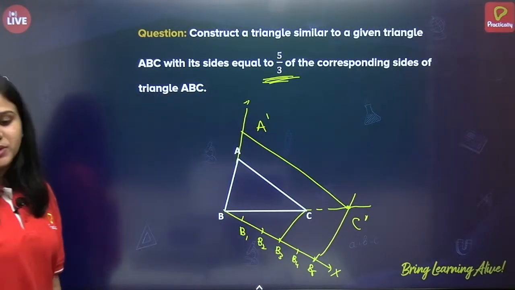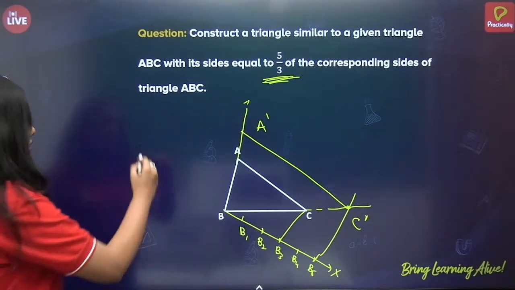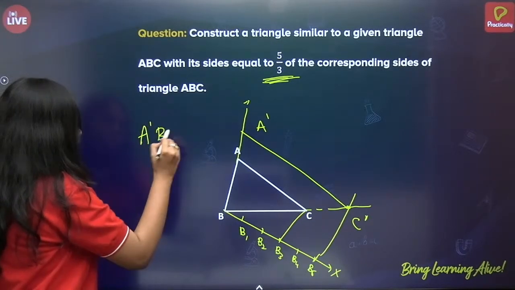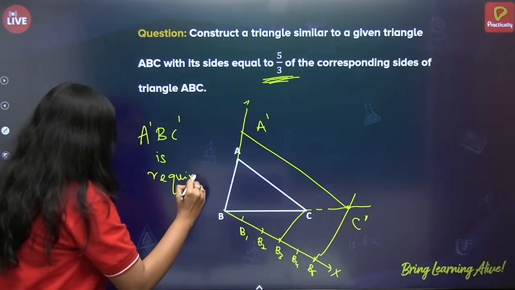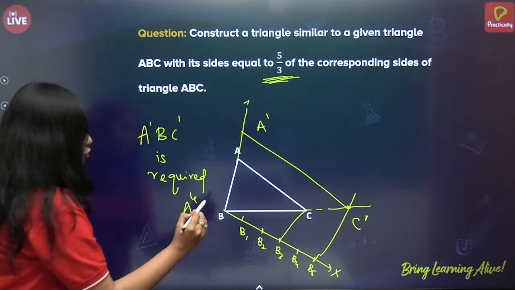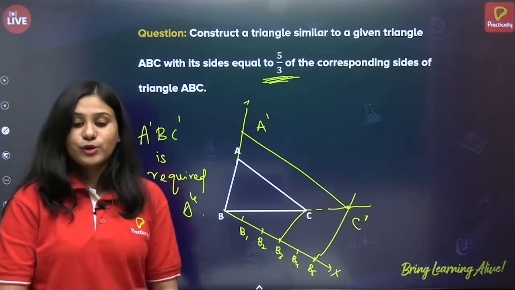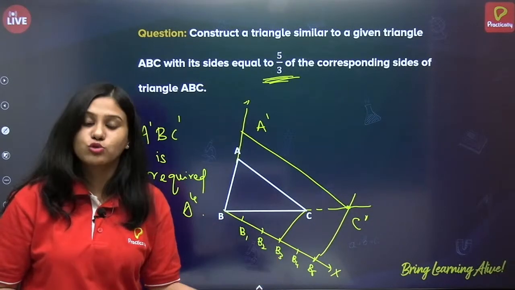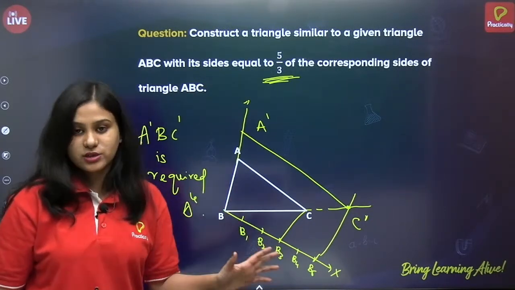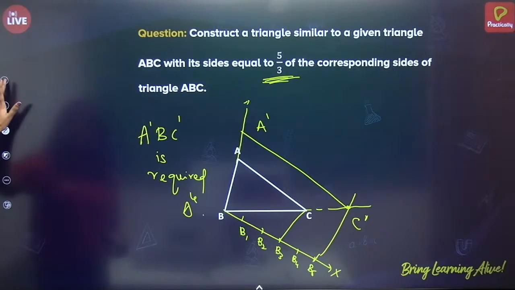So A dash BC dash is the required triangle. So all this I am doing without any compass or ruler, but when you are doing it, please use a ruler, compass, protractor and all, okay?